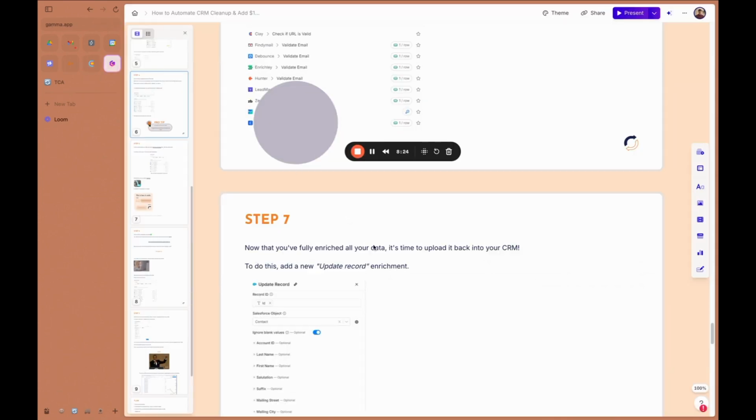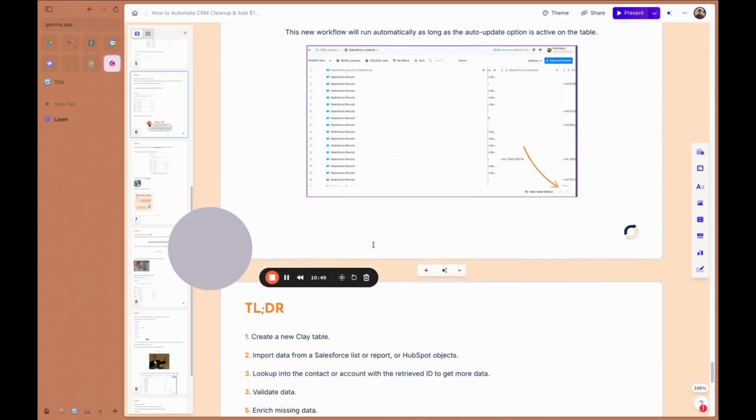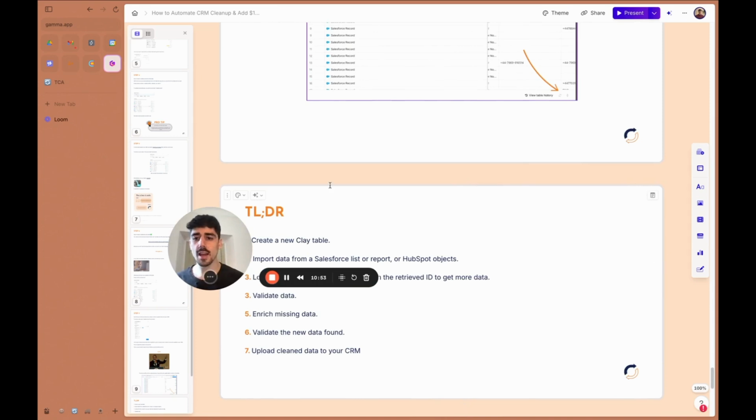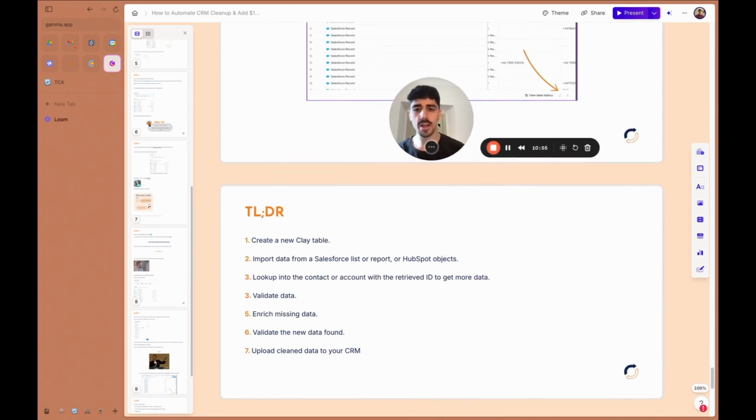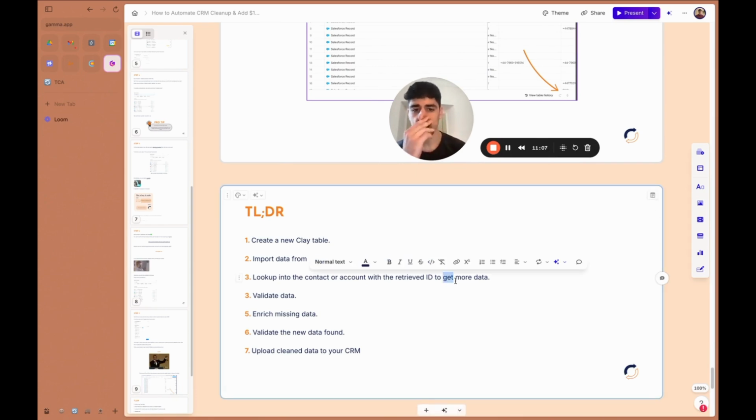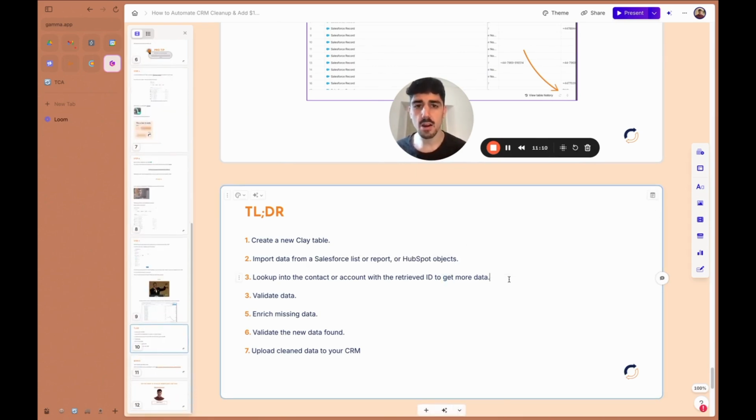So do not waste time. Awesome. So that's everything. Literally too long didn't read. Just to recap a little bit. So we first create a new table. We then import the data from Salesforce or from a HubSpot list or object. We then look up into the contacts or account with the retrieved ID or an email address if we don't have the ID, to find more data that we have in the CRM if we need it, if we didn't have enough data from the initial import.